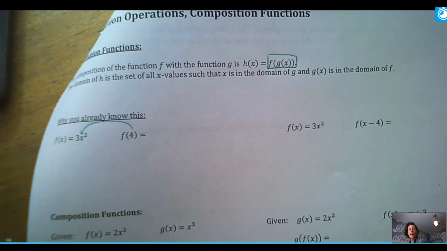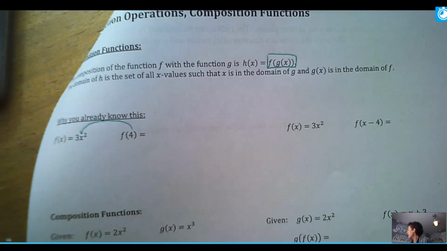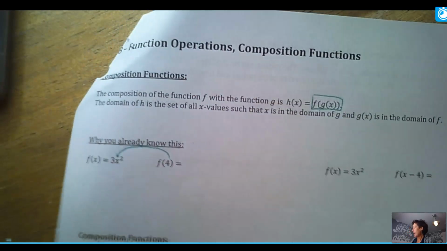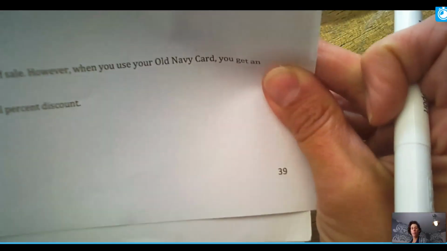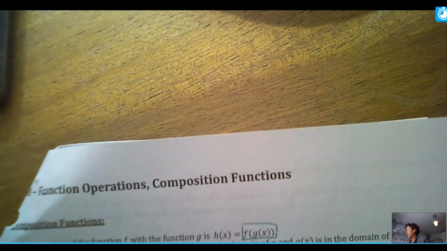So we are on the last section of our notes, and I'm on the last page of our Chapter 2 packet. I'm on page 39. And the last thing we're going to be talking about before we end this chapter are called composition functions.